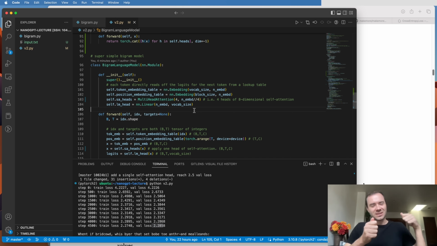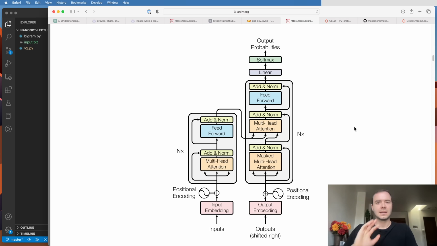And so it helps to have multiple communication channels because obviously these tokens have a lot to talk about. They want to find the consonants, the vowels, they want to find the vowels just from certain positions. They want to find any kinds of different things. And so it helps to create multiple independent channels of communication, gather lots of different types of data, and then decode the output.